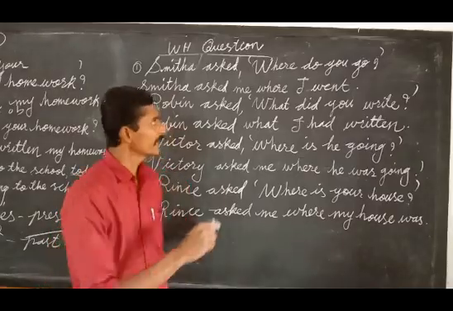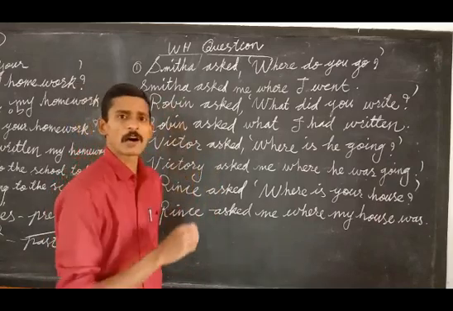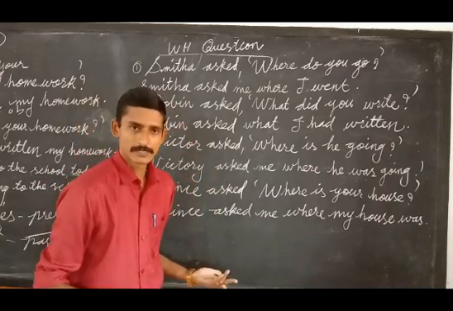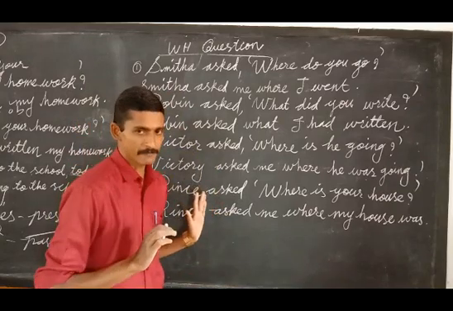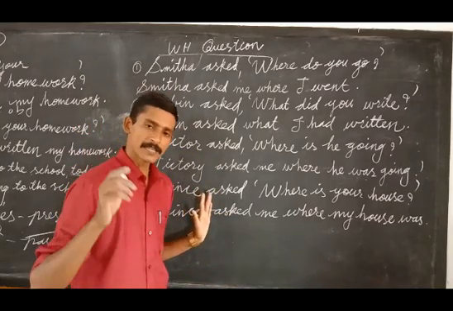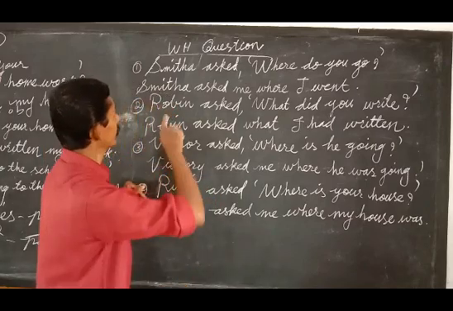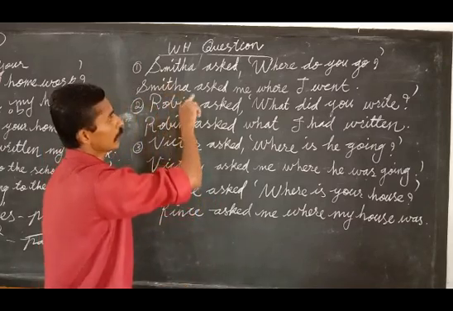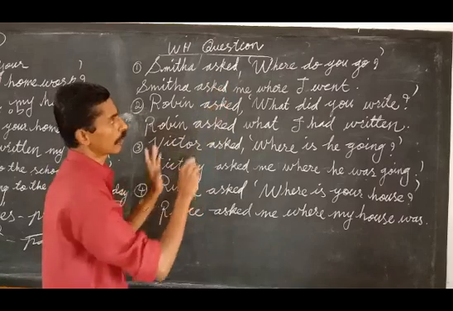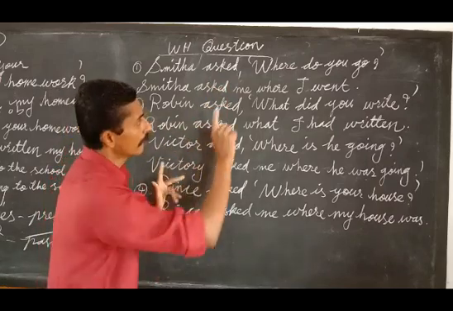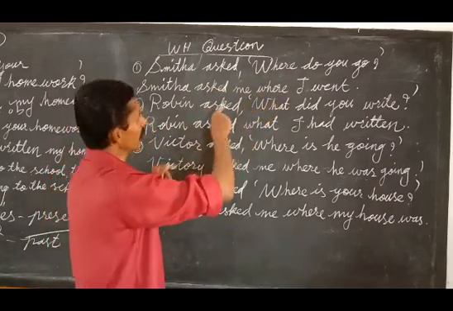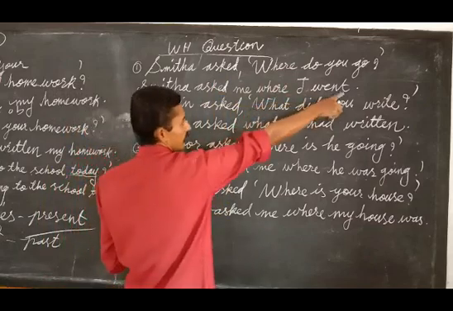Now let's see how to change a WH question. It is very simple. We have to apply the same rule of the statement that we did. With a WH question, you have to keep what, where, when, how as it is in the answer also. You have to change the form of the question. In the answer it ends with a full stop.